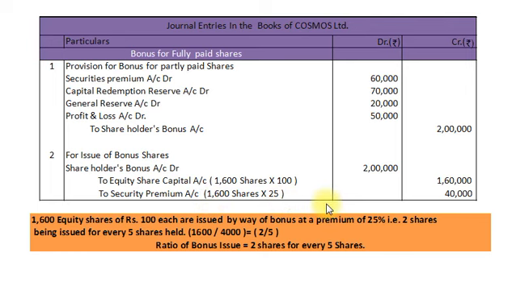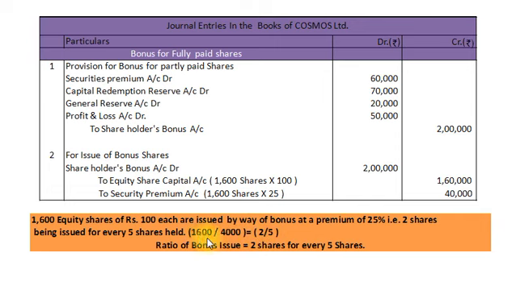Now here we are asked to calculate the bonus ratio. Okay, so let us understand the bonus ratio. Our existing shares are 4,000 shares, and against 4,000 shares company is issuing 1600 equity shares. So our bonus ratio would be 1600 bonus shares divided by 4,000 existing shares as per the balance sheet. By reducing it, we get 2 by 5.